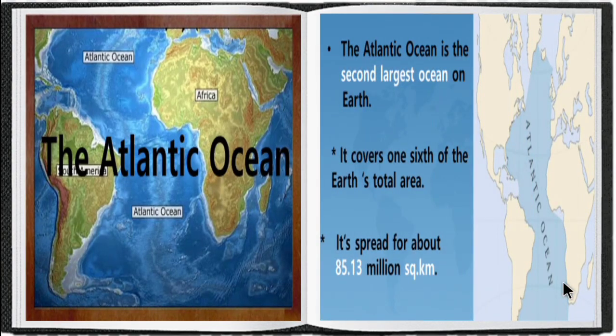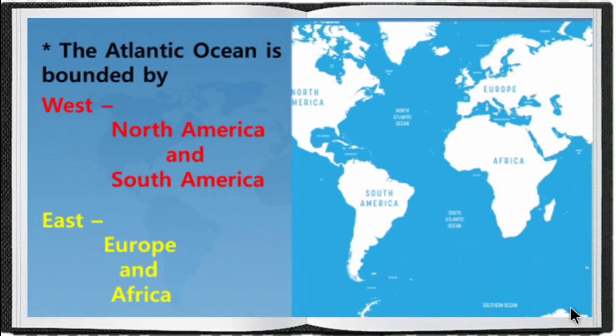Then we can see about the Atlantic Ocean. The Atlantic Ocean is the second largest ocean on the earth. It covers 1/6 of the earth's total area. It spreads for about 85.13 million square kilometer.